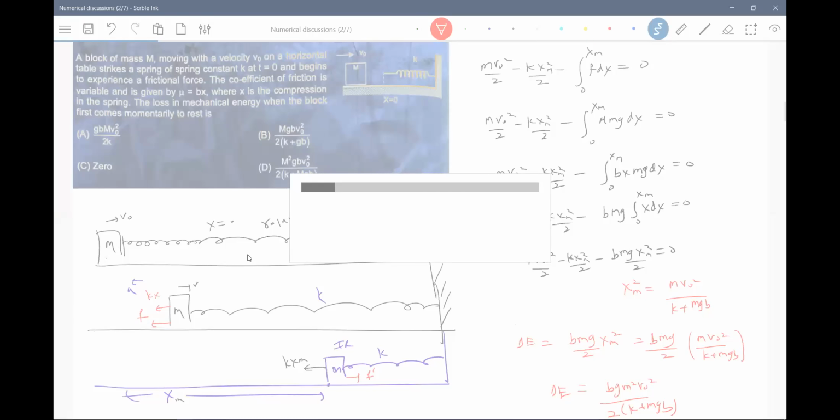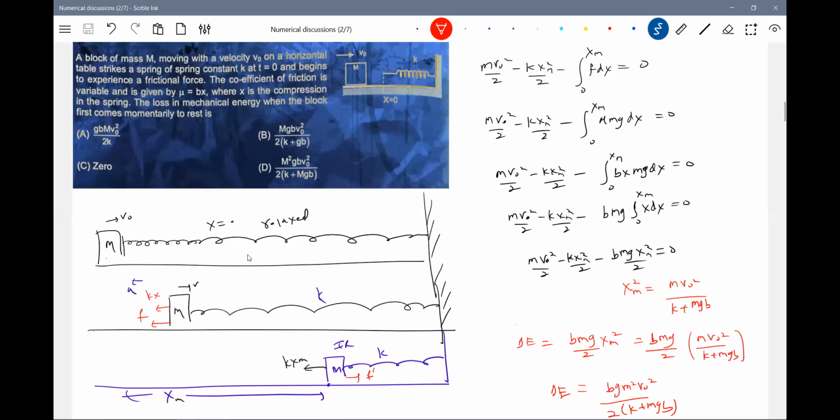There's a loss in mechanical energy. This was the initial kinetic energy. Only a part of the initial kinetic energy is what will be taken by friction. The remaining will be available in the spring. The difference of these two is what? Loss in mechanical energy, or mechanical energy gained by the spring. You have to write this quantity.